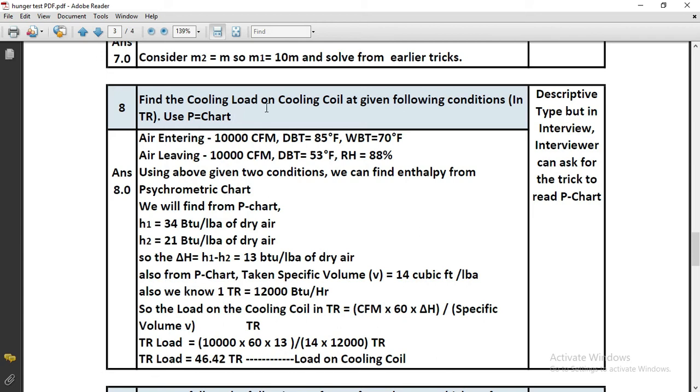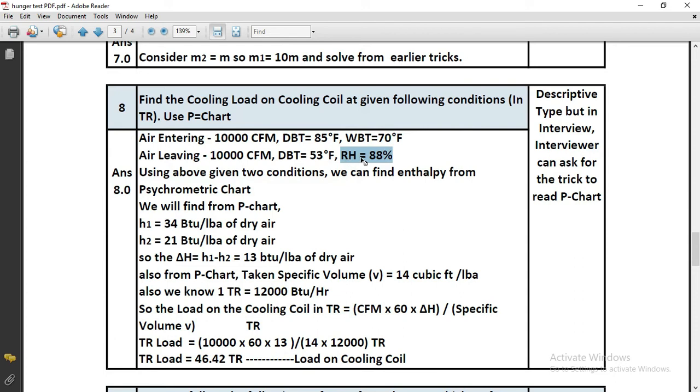Find the cooling load on a cooling coil at the following given condition in TR. Use the psychrometric chart. That means there is a cooling coil, and you have to find the cooling coil load by giving two sets of data, one is entering air data, one is leaving air data. The quantity of entering air is 10,000 CFM, DBT is 85 degree Fahrenheit, and WBT, wet bulb temperature, is 70 degree Fahrenheit. Air leaving is again 10,000 CFM, DBT is 53, temperature has reduced due to the cooling process, and RH is 88%.